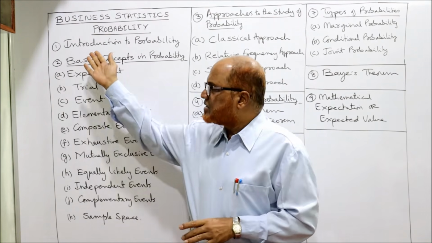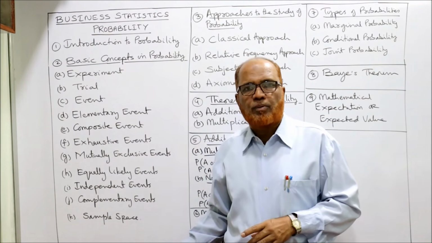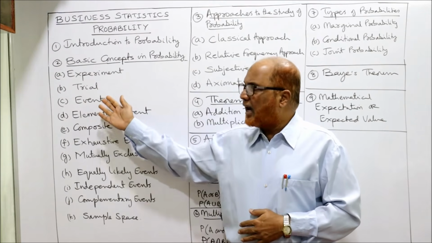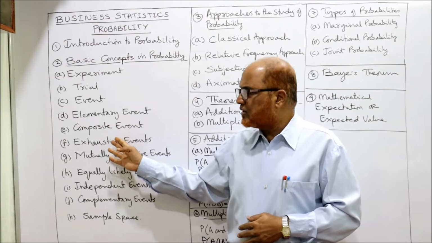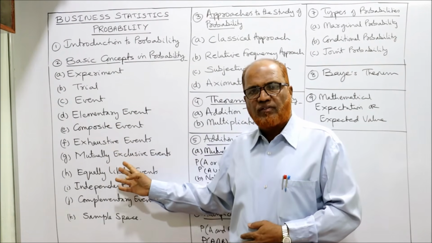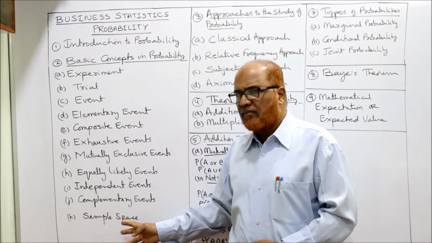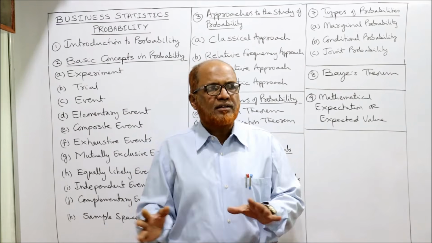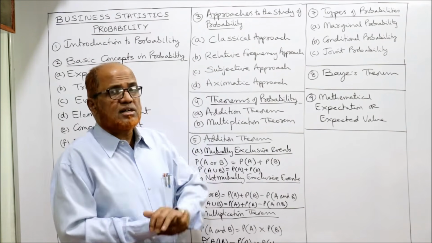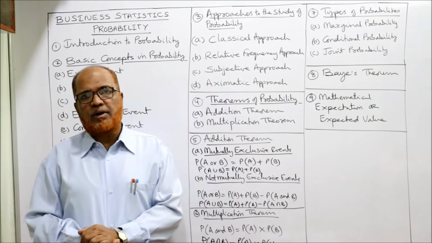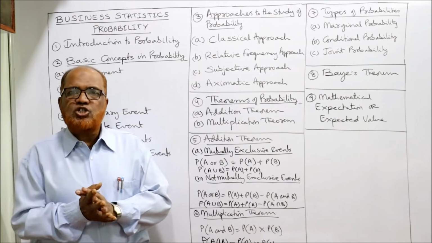That's it. Now we have discussed the different concepts which are used in probability: experiment, trial, event, elementary event, composite event, exhaustive event, equally likely event, independent event, complementary event, and sample space. These are the details we have discussed. Then we have discussed the approaches to the study of probability. तो ये probability के study के लिए 4 approaches हैं.